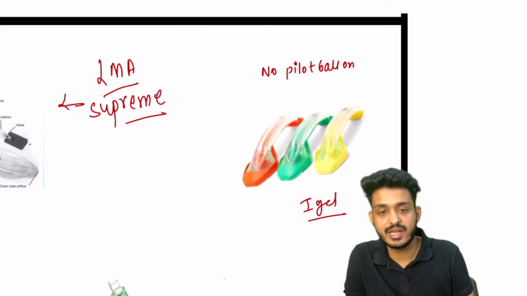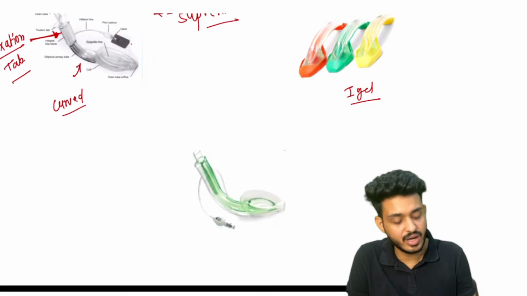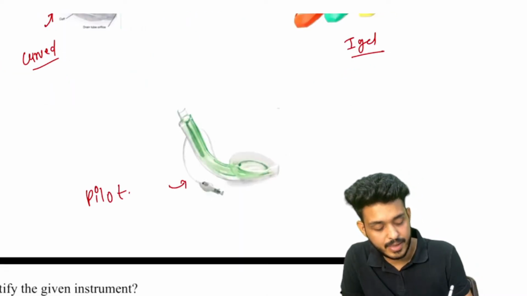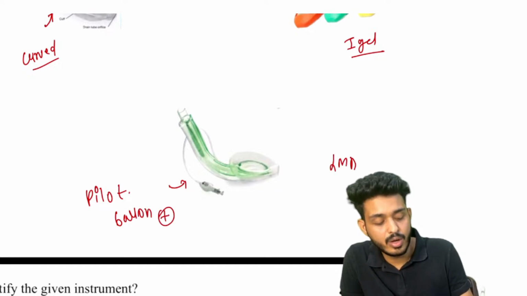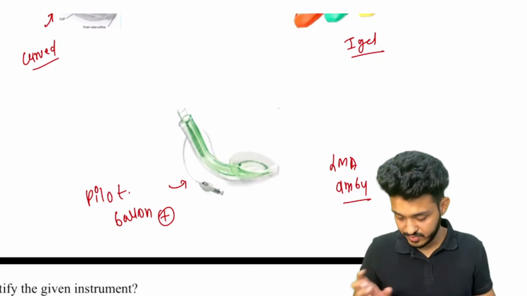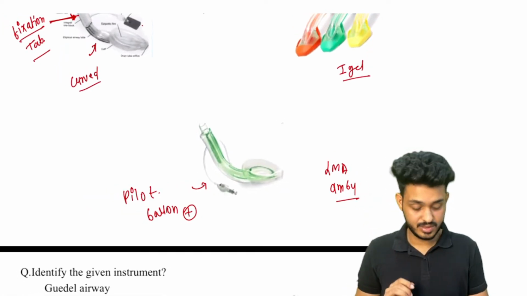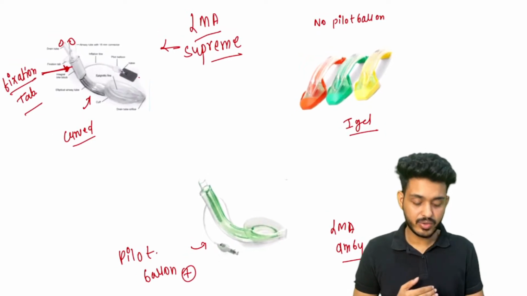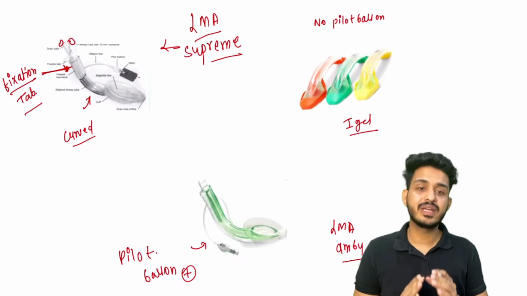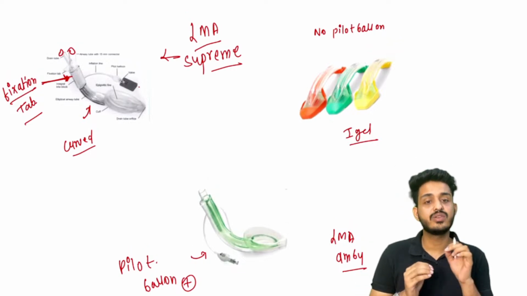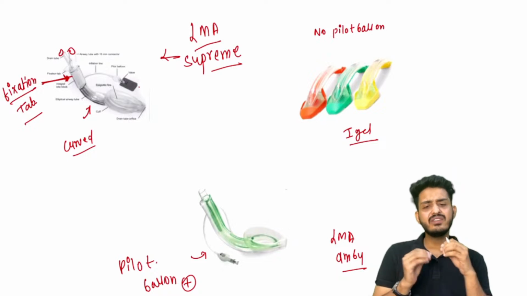That was the question, guys. This is your i-gel. And if you are finding this pilot balloon present, this is your LMA Ambu. I know it must be a little bit confusing for you the first time, but just have faith in me. When you look at it for the second or third time, you will not make any questions wrong. And when you understand these key concepts, in the exam they will be very helpful for you.